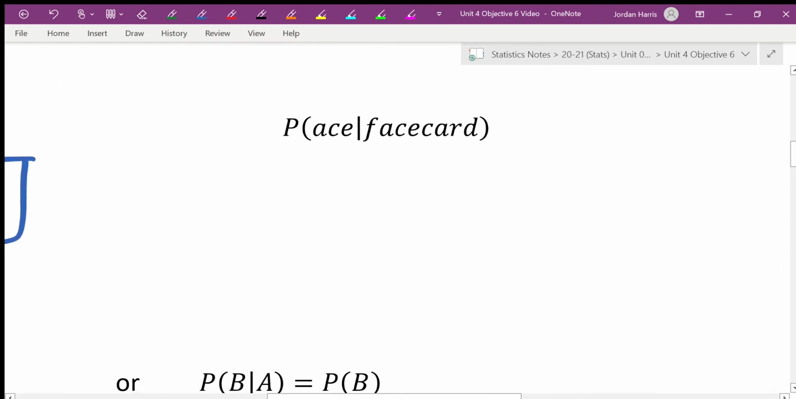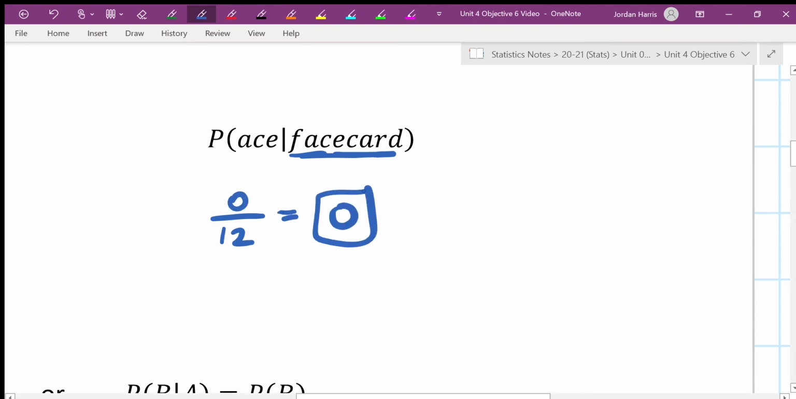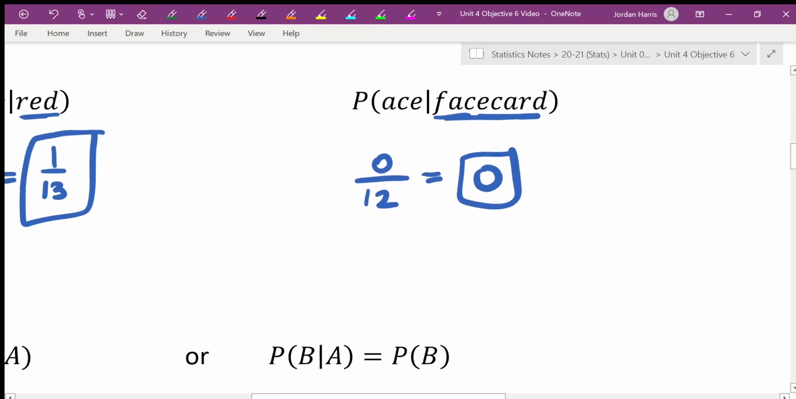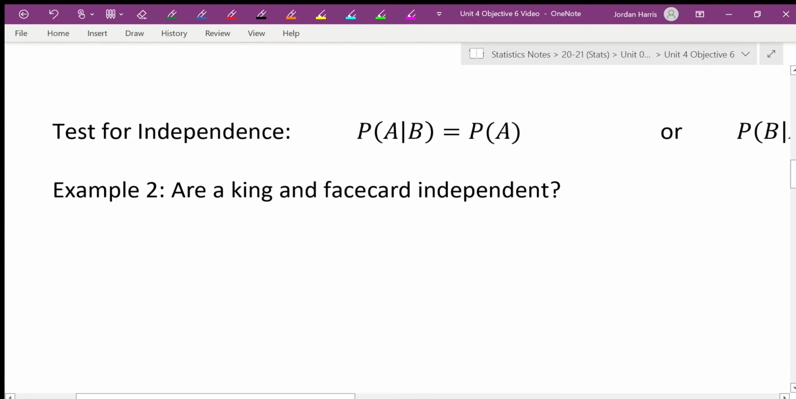Okay. So probability of ace given face cards. So we're given the face cards again, so that means I have the 12 cards. All right, so think about it. How many of those face cards are aces? Well, none of them. So we get 0. All right, the face cards are Jack, Queen, King. Those aren't aces, so that's it. We're done.